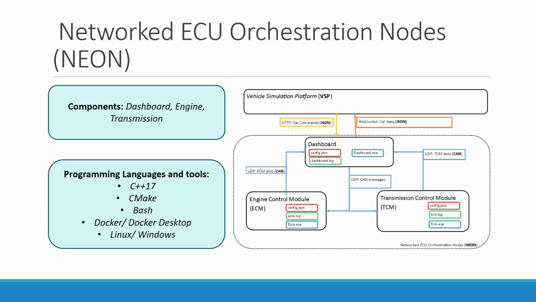Each of these subsystems are deployed within Docker containers containing the C++ executable, a log file, and a shared configuration file. As shown in the diagram, they communicate between themselves using the CAN networking protocol, encapsulated within UDP. NEON receives commands via HTTP request from the VSP, but broadcasts its data as JSON using the WebSocket protocol, which offers full duplex persistent connection between a client and server over a single TCP link.